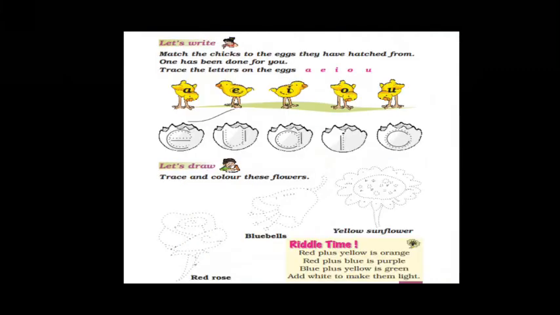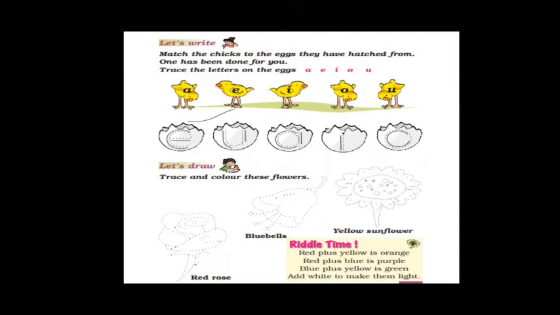Give names to these chicks using the names of some other colors in your language. Lalu is red, Pilu is yellow, so now blue is there. In Hindi we can say Nilu, and black is there, we can say Kalu. Nilu and Kalu. Match the chicks to the eggs that have hatched from. One has been done for you.